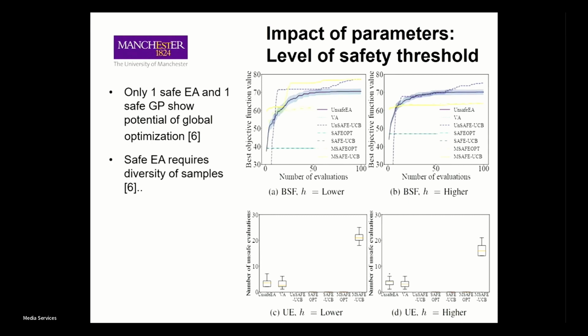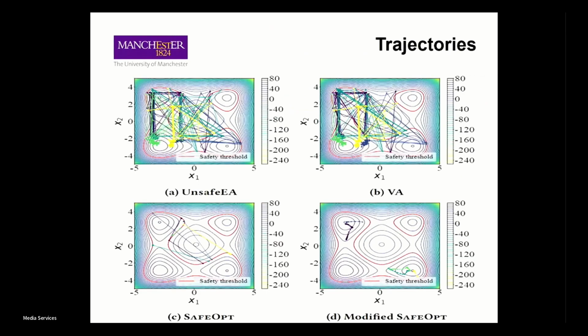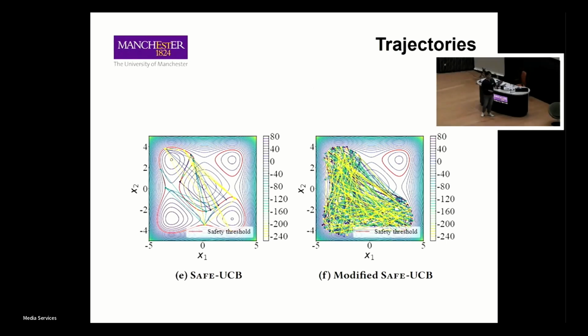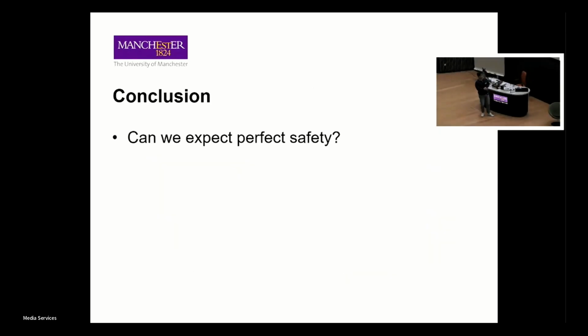The safe EA, which is VA, requires diversity of samples. It only performs global optimization in scenario 3. And safe GP requires connectivity. If the safety threshold level increases and the safe regions are disconnected, they don't perform global optimization. For example, here you can see how VA moves towards the global optimum, how an algorithm gets stuck at a certain point, how an algorithm just performs local optimization, how another safe UCB algorithm just gets stuck, and how modified safe UCB performs global optimization.